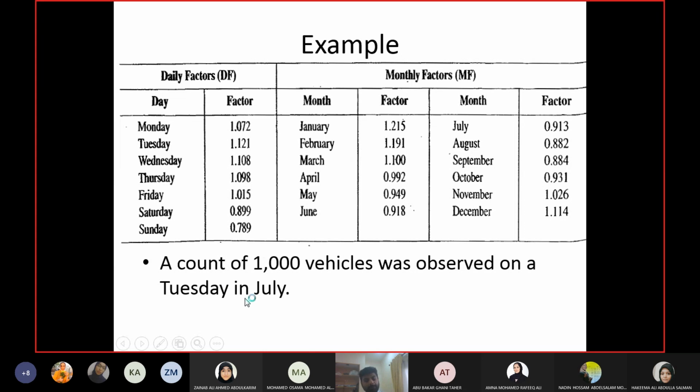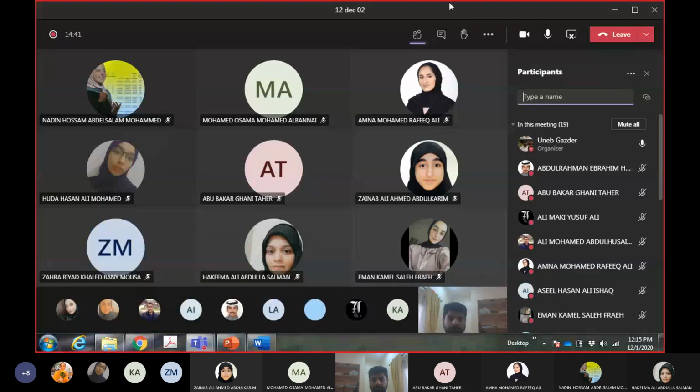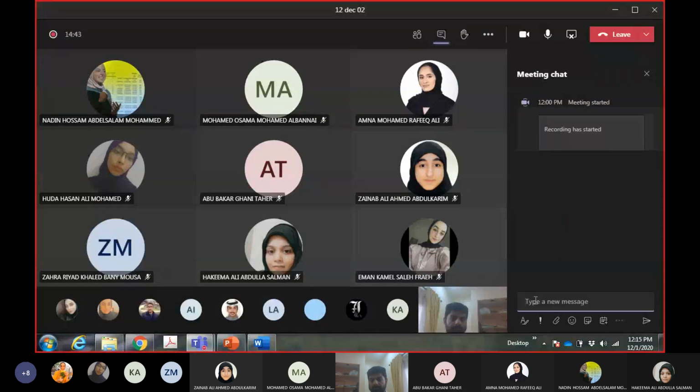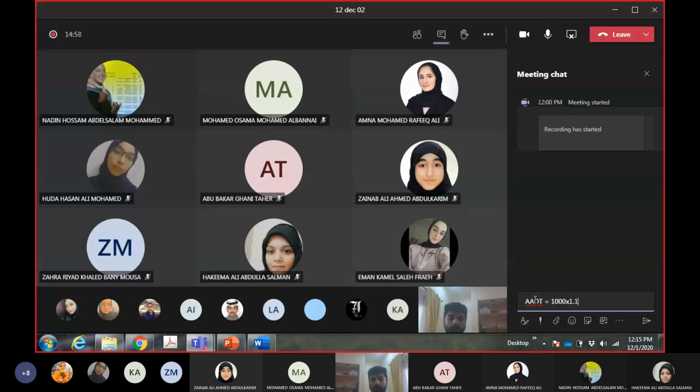So if you multiply them, the count is 1,000. So AADT equals 1,000 multiplied by the adjustment factor of Tuesday, which is 1.121, multiplied by the adjustment factor of July, which is 0.913. So how much will be the ADT?